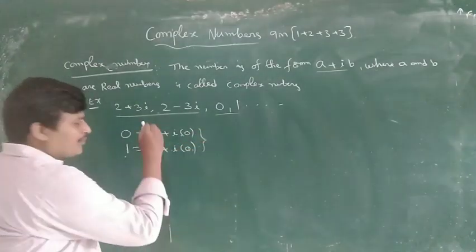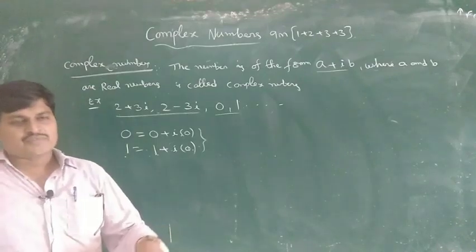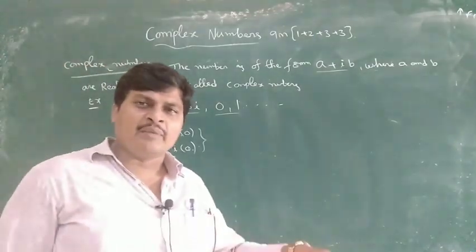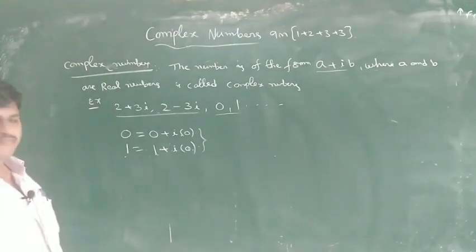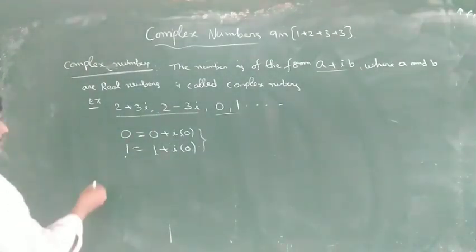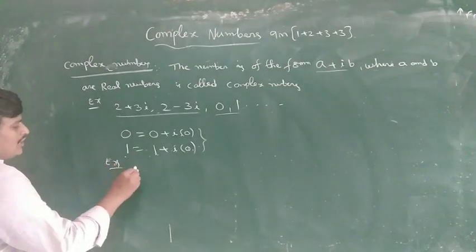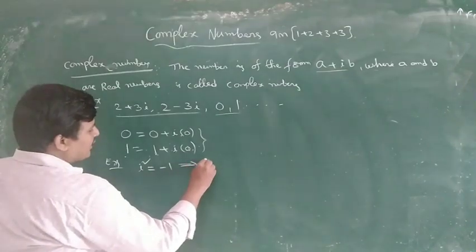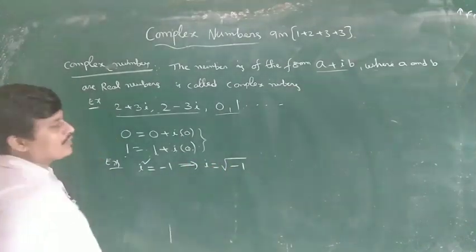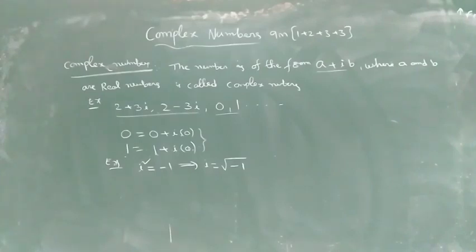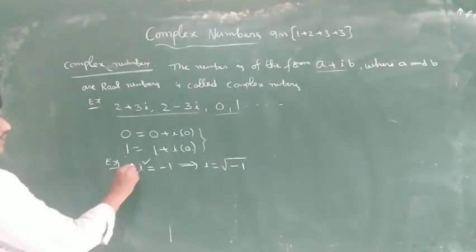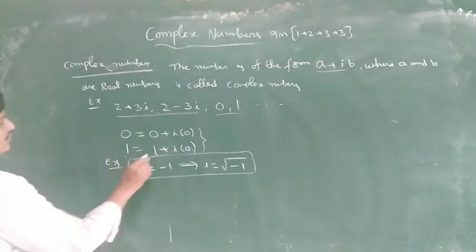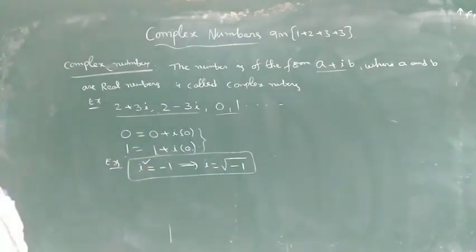So every number is a complex number, with i or without i. Any number is a complex number. And i square is equal to minus 1. No? That implies i is equal to root of minus 1. Okay? So i square is equal to minus 1, and i is equal to root of minus 1. This is the definition of complex numbers.